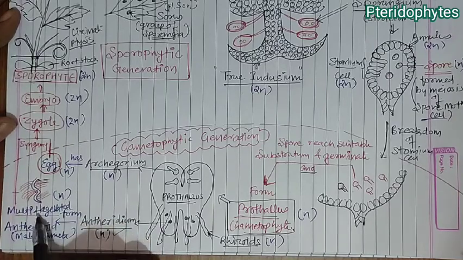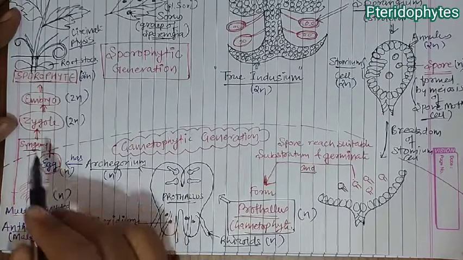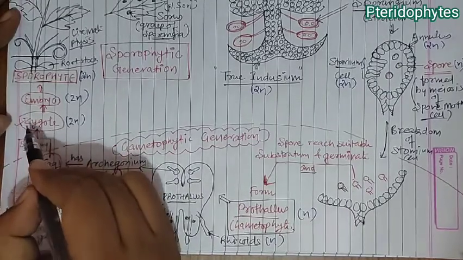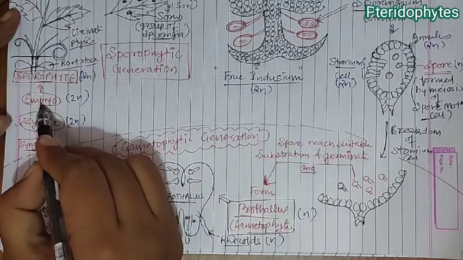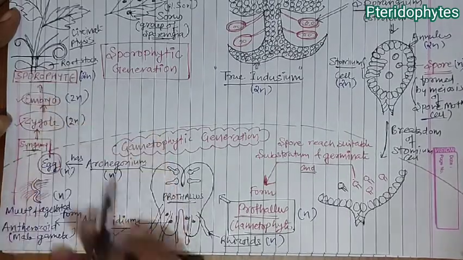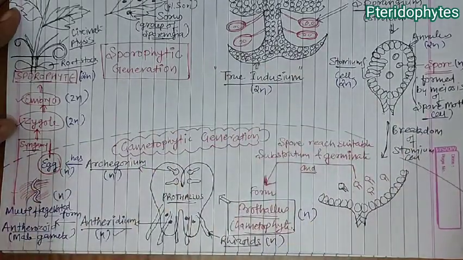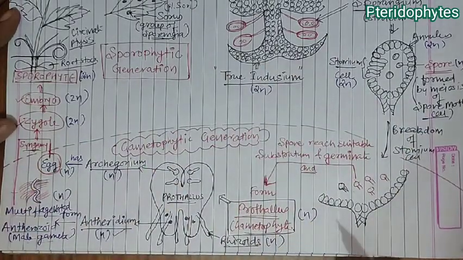Now this multiflagellated antherozoid, when it fuses, or when fertilization or syngamy occurs with the egg, they produce a zygote. This zygote undergoes mitosis and produces an embryo, and the embryo will develop into a sporophyte. So again the sporophyte will be obtained. So this is the way the whole life cycle of pteridophyte goes.